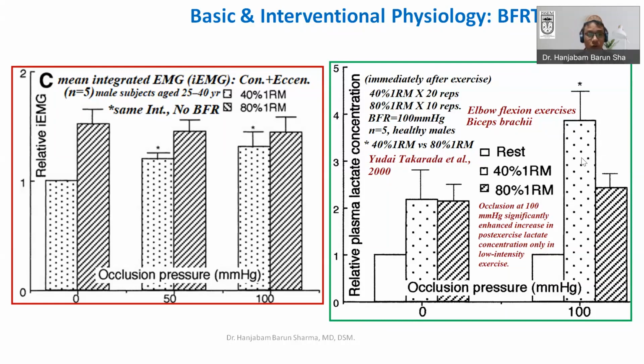So this is important. Lactate, hydrogen ion, potassium, adenosine and other metabolites will be increased. Because of that, different secondary messengers will be activated, which will ultimately lead to the growth of the muscle, as well as other positive adaptations and systemic effects. I just want to show this graph. That's why I put it here, to show the importance of lactate.